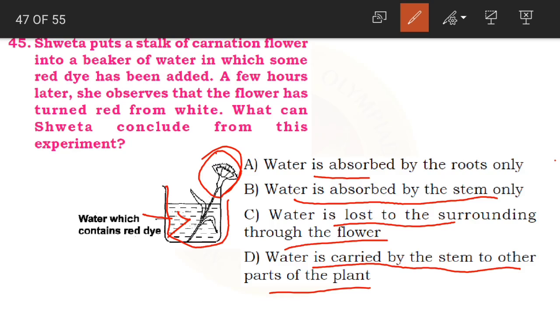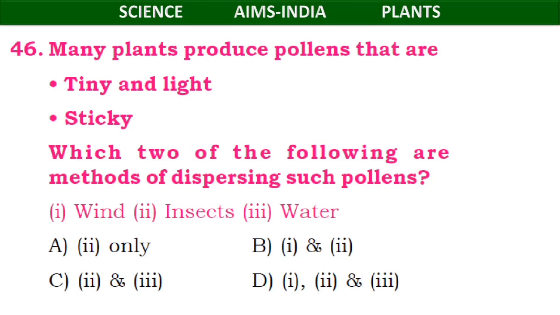Okay, so our answer here is D, that is, water is carried by the stem to the other parts of the plant. That is why this white flower has become red. Clear, children? This is the answer. Now we'll go to the next question, that is the 46th question.